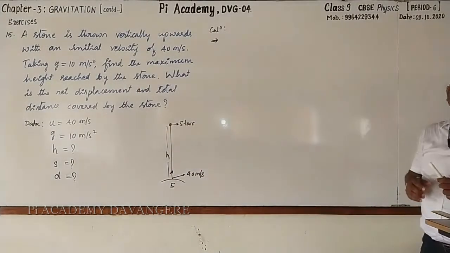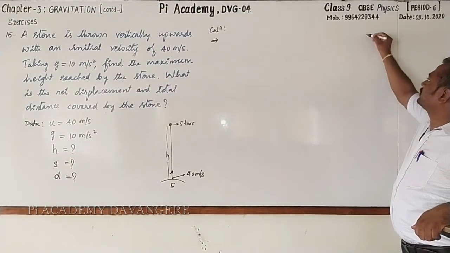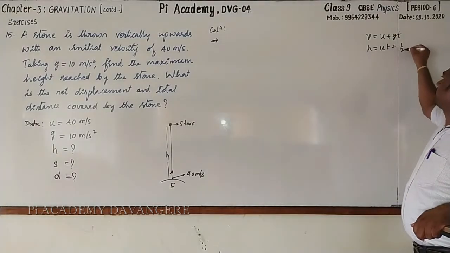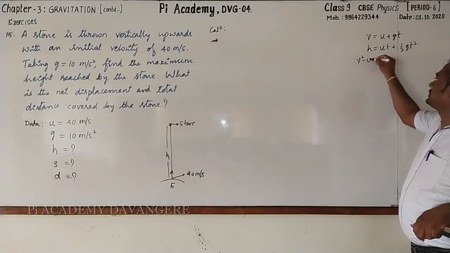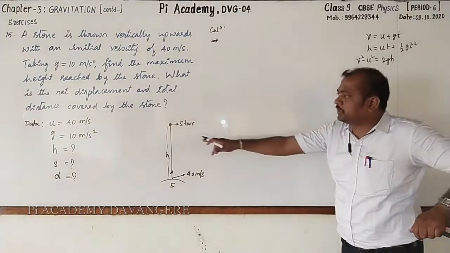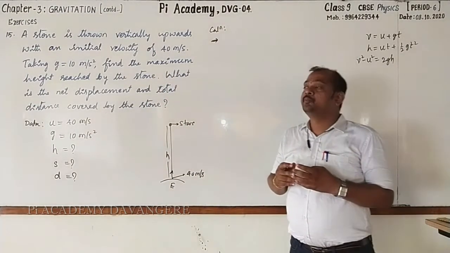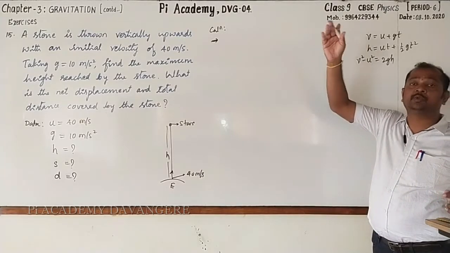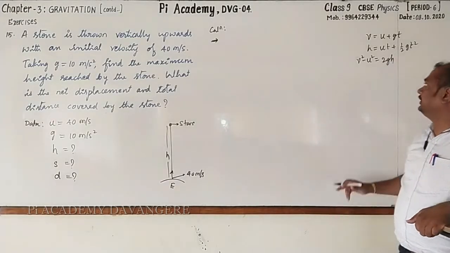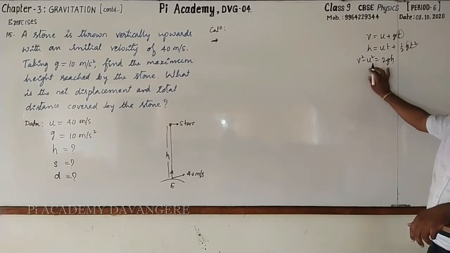Again, we should go for writing the equations of motion. The equations of motion are v equal to u plus gt, h is equal to ut plus half gt square, then v square minus u square equal to 2gh, right? Now, you are going to find out h. You know u and g. When the stone reaches the highest point, what will be the final velocity? Final velocity will be 0. We know u, v and g. So time is unknown. No need to go for taking these. Take the last one only.